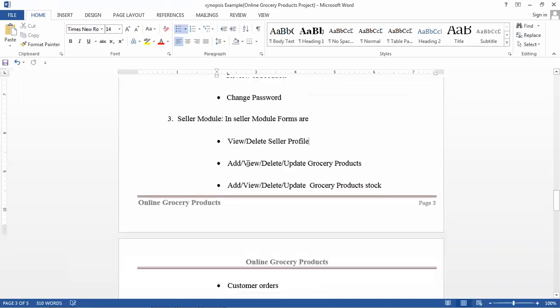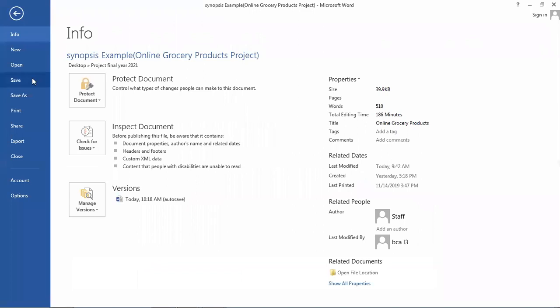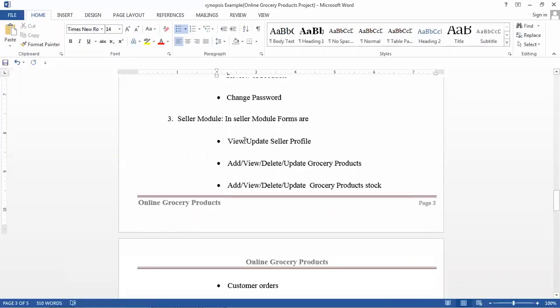So here also the seller will view the seller profile, and he can update it. The seller can view his profile, basic information: whatever the shop name, the shop owner name, mobile number, email ID, and address of the shop. So profile information will be there, and you can view or update the information.